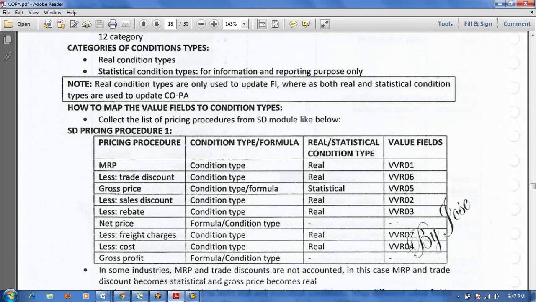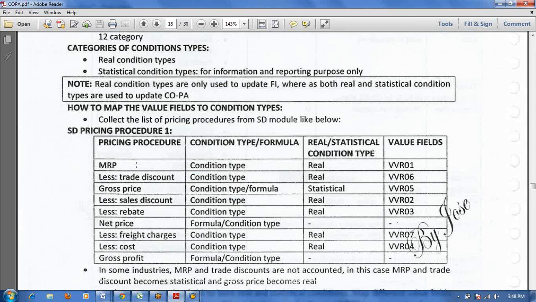Okay, this is the pricing procedure. Some condition types here, you can see the MRP price is there. If you see mainly medical stores, the MRP price is different and the sales price is also different. Some guys will sell at MRP price and some will sell for less. The selling price may be different and the MRP price may be different. Which one do you want to show in your books? That is the real condition type.